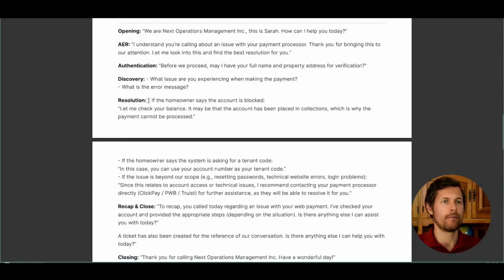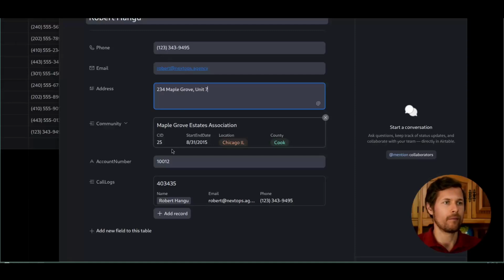Just checking in, Robert. Did you see any error message or notice anything unusual when your payment didn't go through? I'm here to help get this sorted for you. Sure. So the problem is that it's asking for a tenant code. That's what the error says. Thanks for that info, Robert. When the system asks for a tenant code, you can actually use your account number as your tenant code. Your account number is 10012. Give that a try and see if it works.